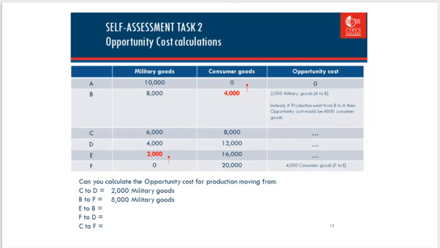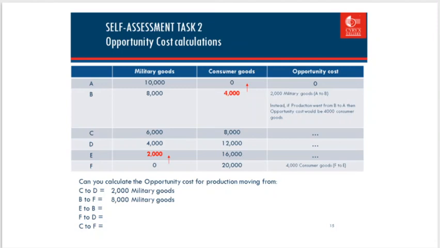Now, the second example, point B to F. At B, we can produce 8,000 military goods, but at F, we cannot produce military goods anymore because we use all our resources to produce consumer goods. At point B, we can only produce 4,000 consumer goods, but at point F, we can produce 20,000 consumer goods.